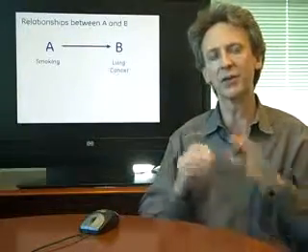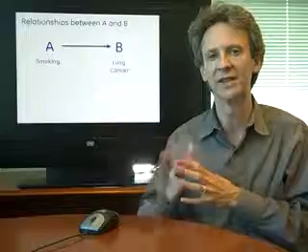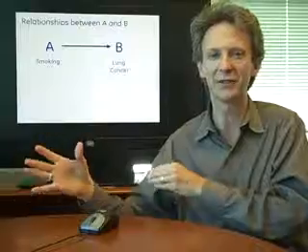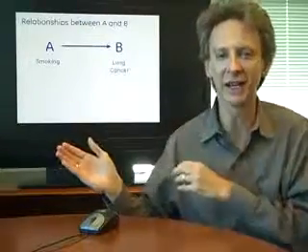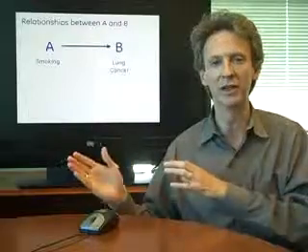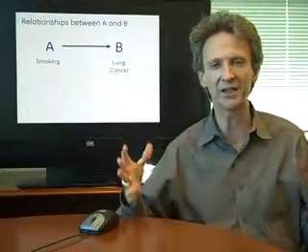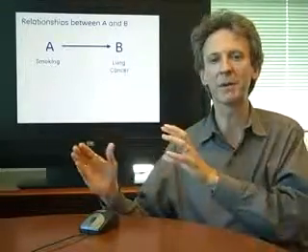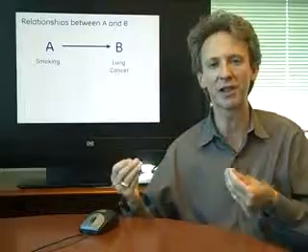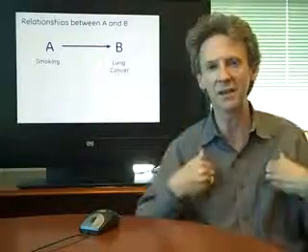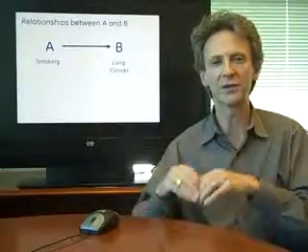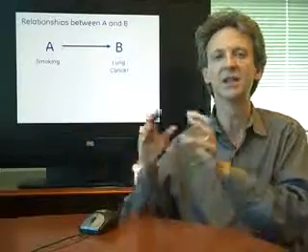So let's start with 2 things. All these examples will be 2 things, and it starts with A causes B. And we need to figure out whether that's indeed true. So smoking causes lung cancer. This is a case where that is true. There's a high correlation between the population that smokes and the population that has lung cancer. But in this case, we know it's a cause and effect because we understand the biology. It's not just the correlation. We understand what smoking does to the body, to the lungs, and how that causes lung cancer to occur. So it's not just a correlation, it's a cause and effect because we understand the underlying biology, not just the statistics.